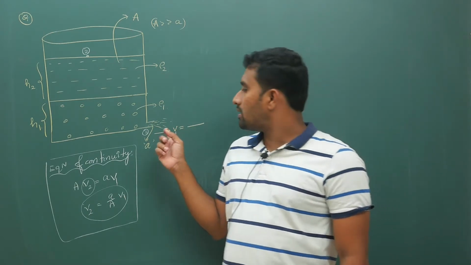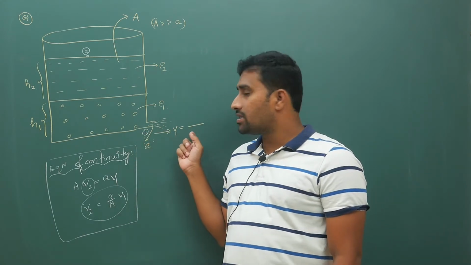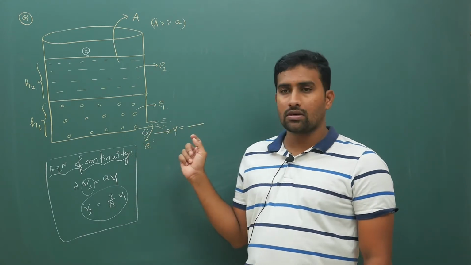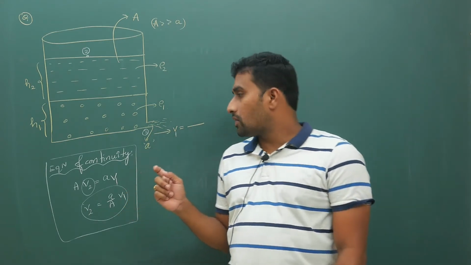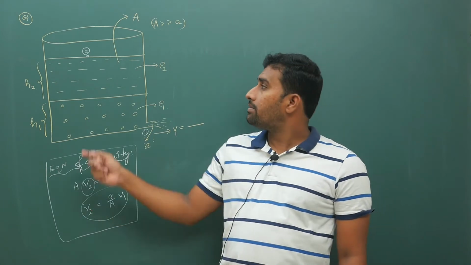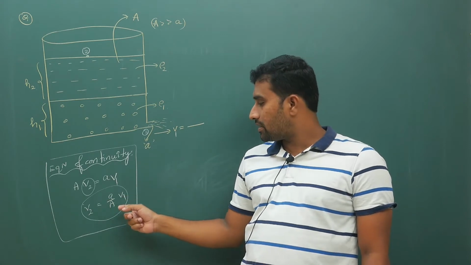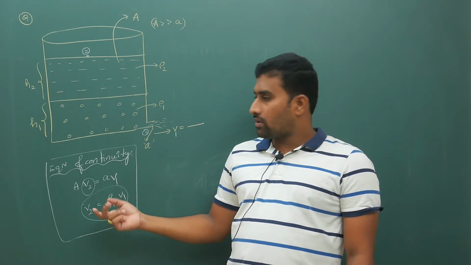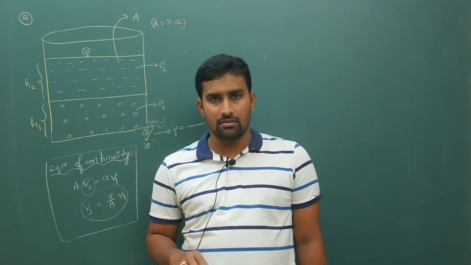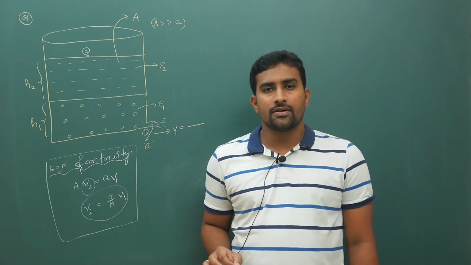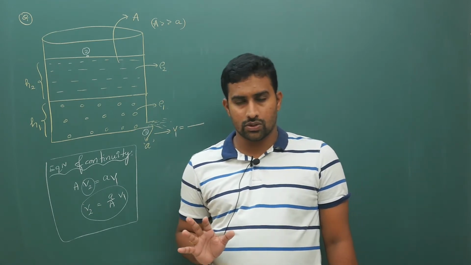If you try to calculate the velocity at this point and apply the equation of continuity, capital A into V2 is equal to small a into V1, so V2 equals A by a into V1. This is what we have done previously. But now the question is whether this is correct or not.